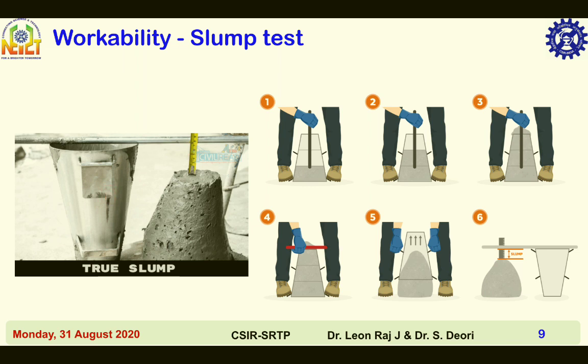The apparatus for conducting the slump test essentially consists of a metallic mold in the form of a frustum of a cone having internal dimensions: bottom diameter 200 mm, top diameter 100 mm, and height 300 mm. The mold is provided with suitable guides for lifting the cone vertically up.